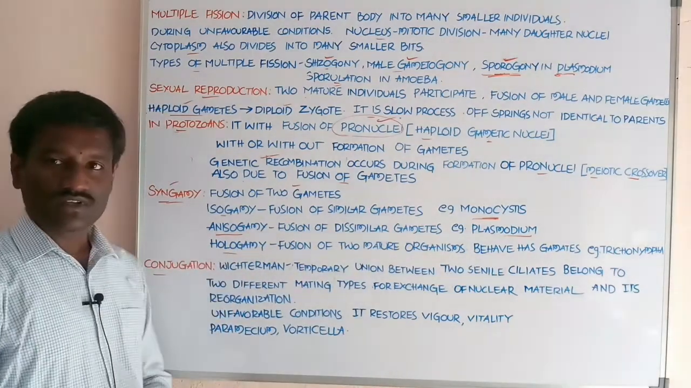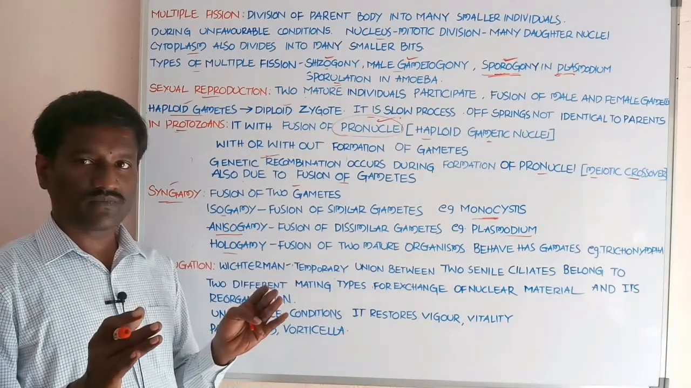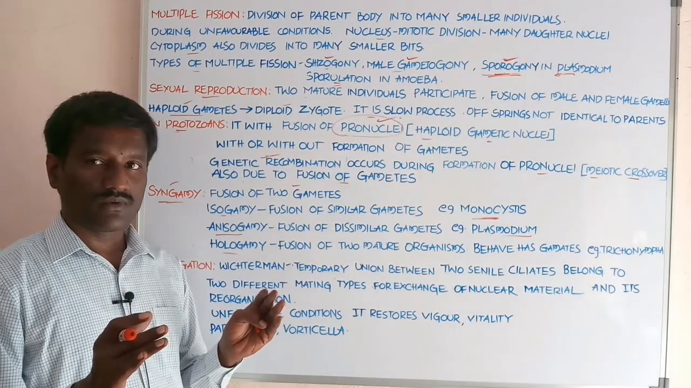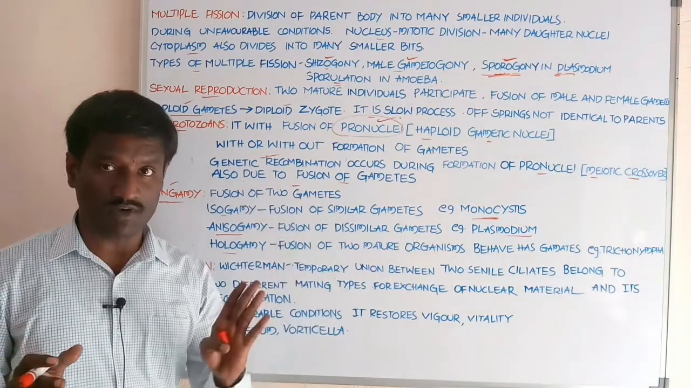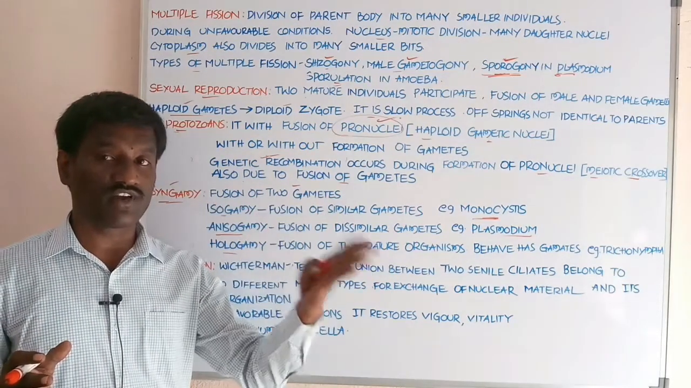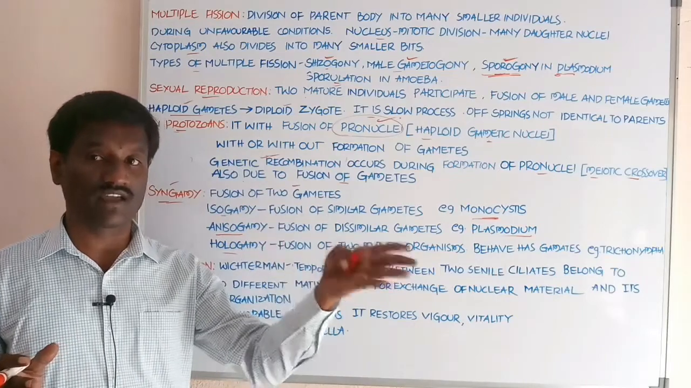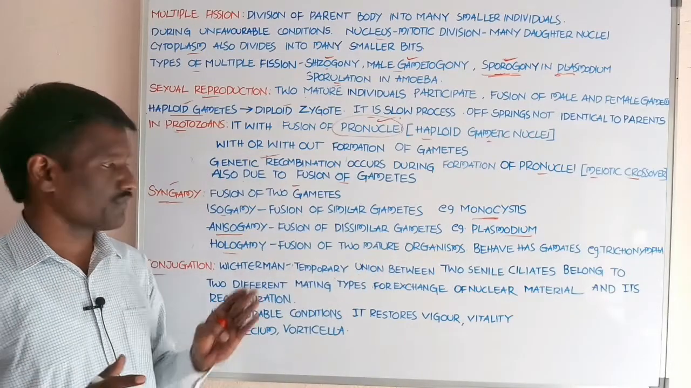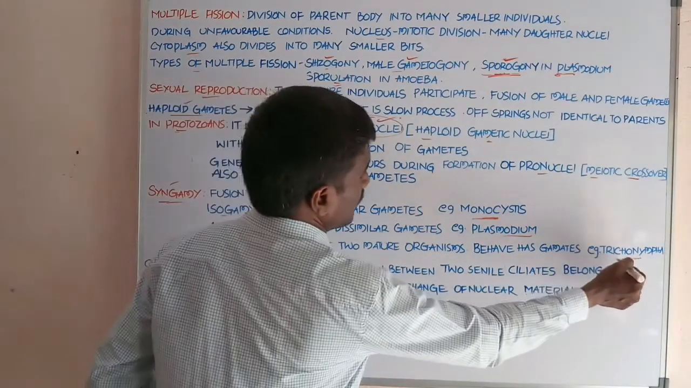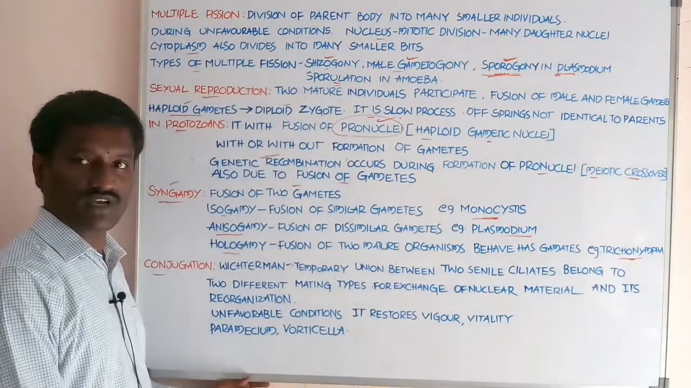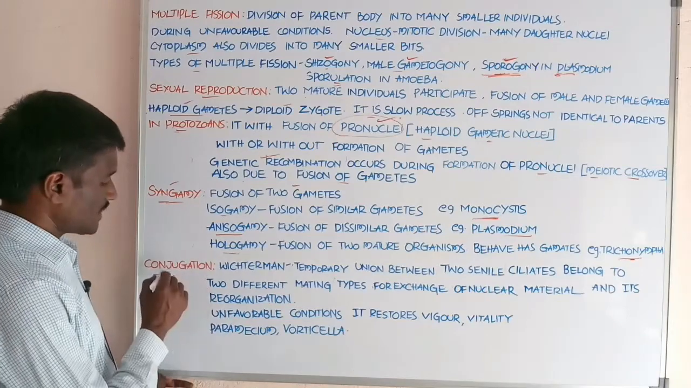Hologamy. These are individuals which do not actually produce gametes. The entire body of the individual organism behaves like a gamete, student. That is called hologamy. Example, Trichonympha. Trichonympha is the example.